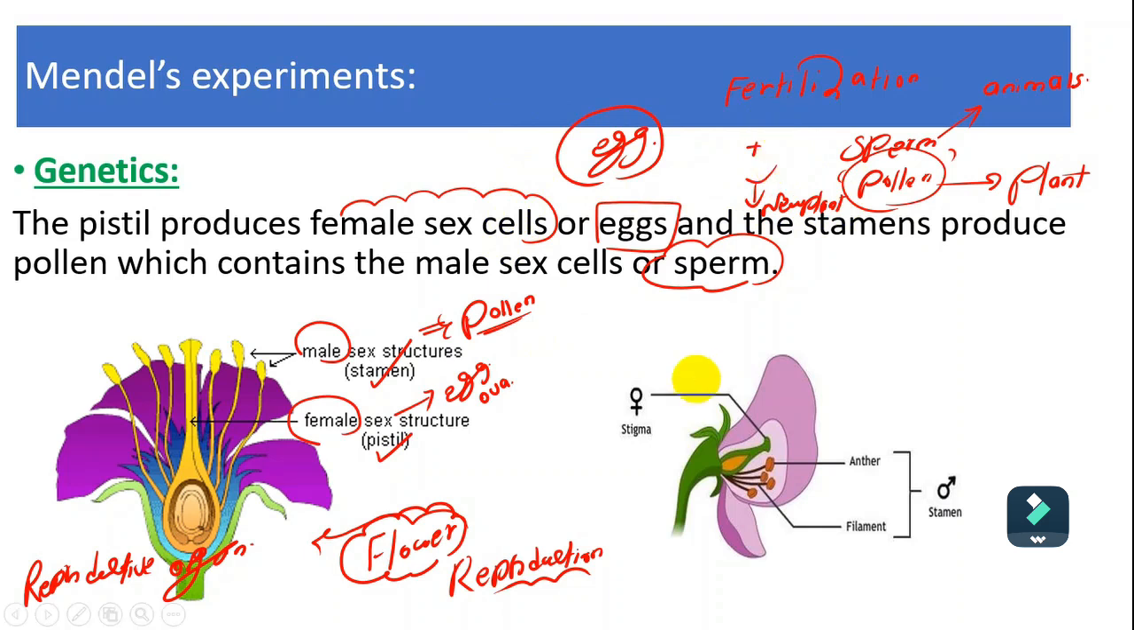So again, we have the stamen, which is related to the male, and we also have the pistil, and this pistil consists of the stigma, which is related to the female.